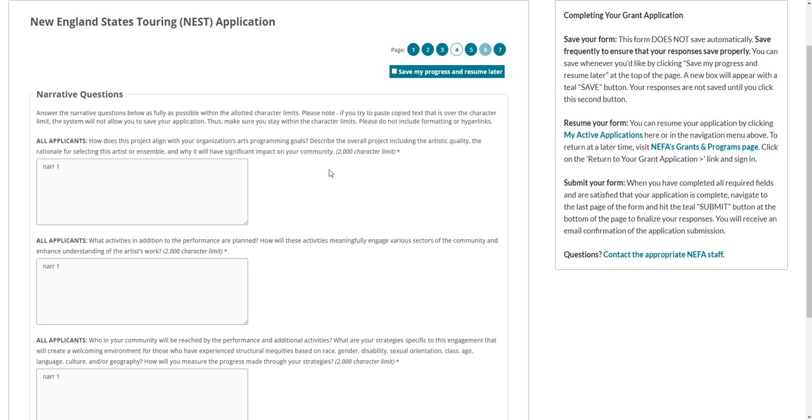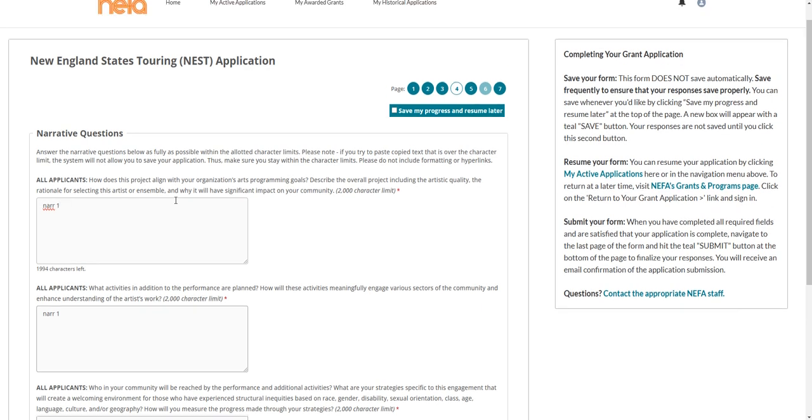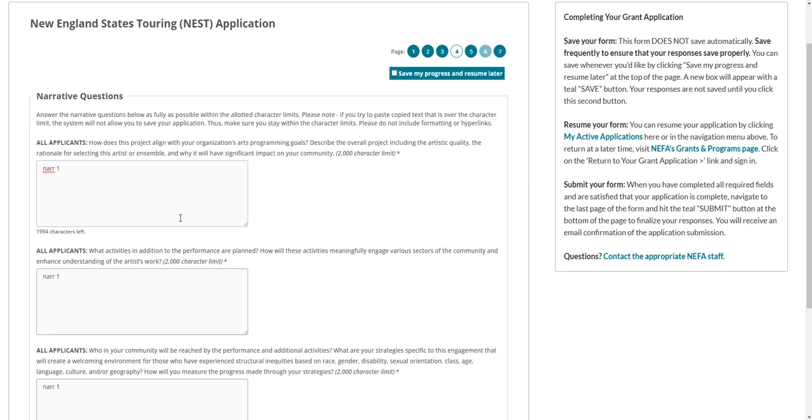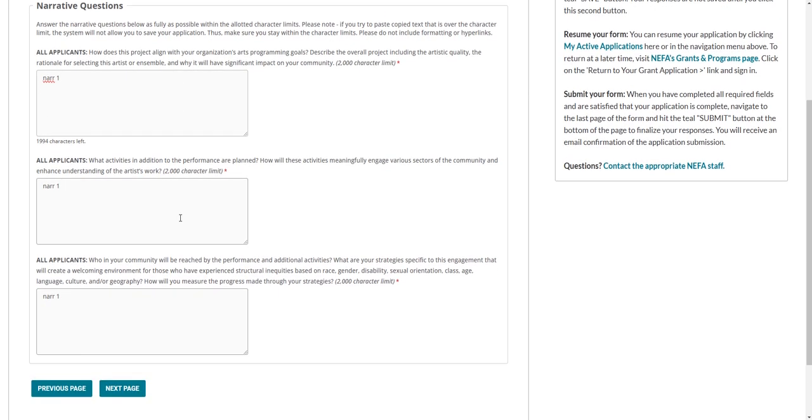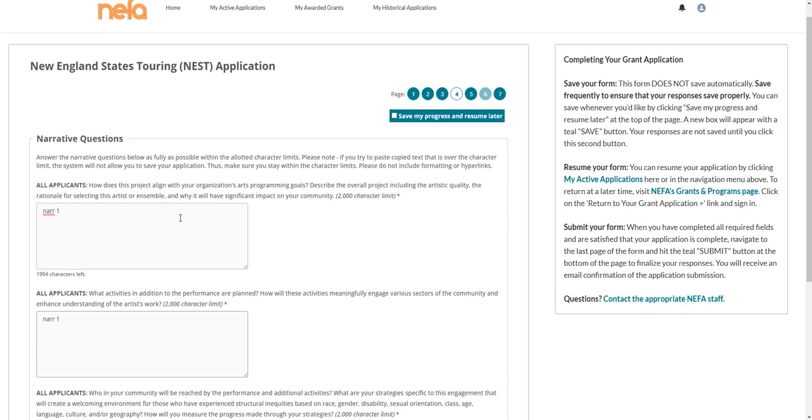Some questions are long form or narrative questions. We recommend that you work on these in an external platform like a Word document before copying and pasting into the application. This allows you to work on refining your answers without worrying about the application timing out. Be aware that the fields have character limits, and when copying and pasting, you may encounter differences in how the characters are counted.